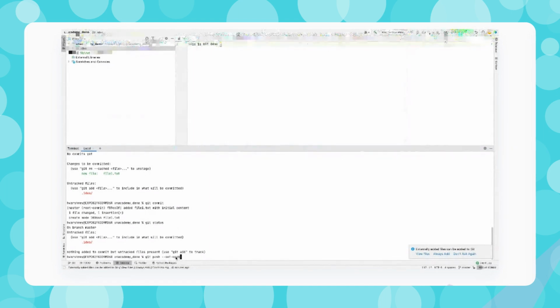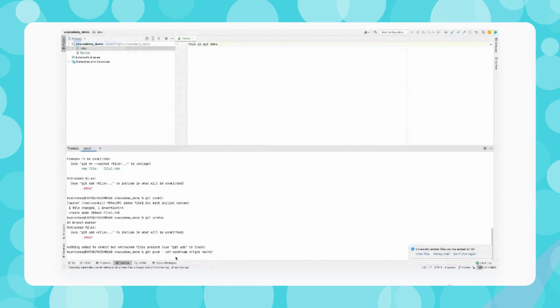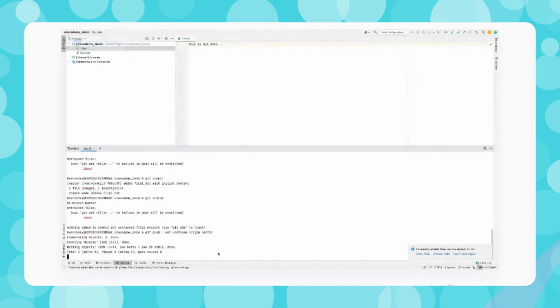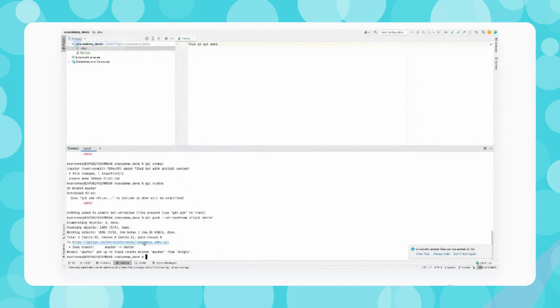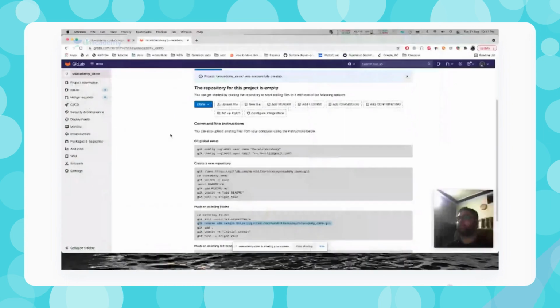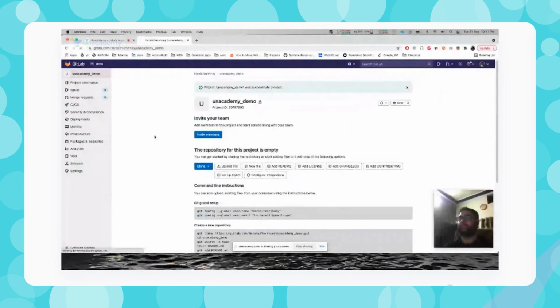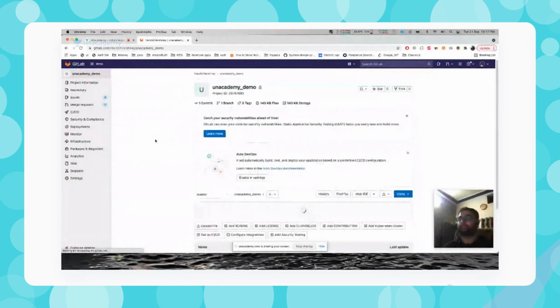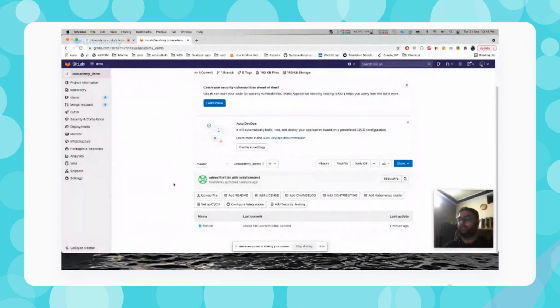This is the first command we need to run while pushing into the master. Okay, it has been pushed. Now let's see what we got over here. We got file1.txt, and we got our initial message.